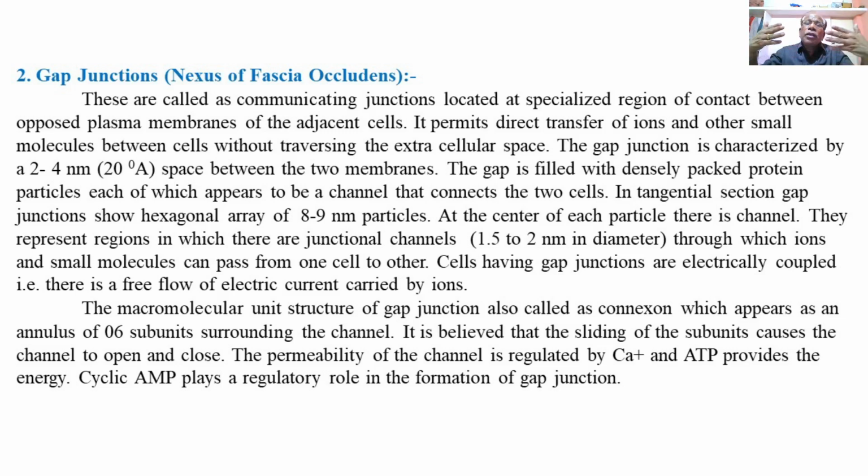This forms a communicating junction between the adjacent cells.